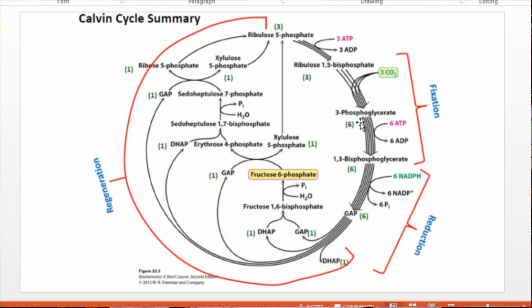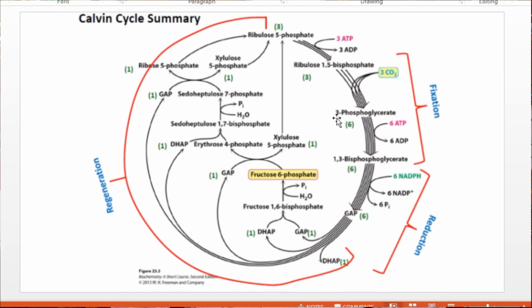Since ribulose 1,5-bisphosphate is a 5-carbon compound added with the carbon dioxide, 6 molecules of 3-phosphoglycerate are formed. 3-phosphoglycerate, a 3-carbon compound, times 6 gives 18 carbons.